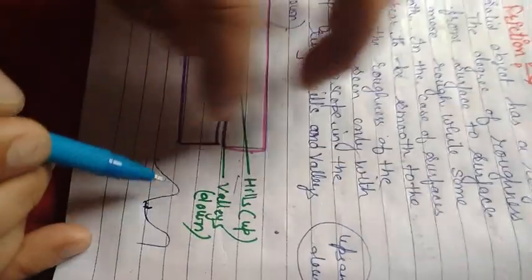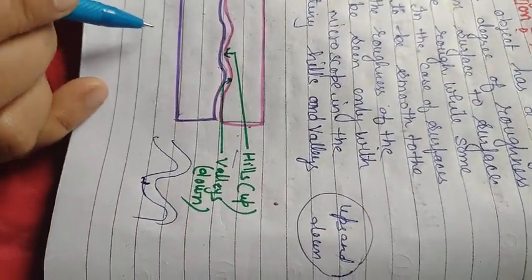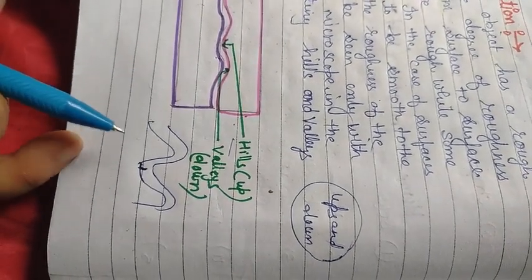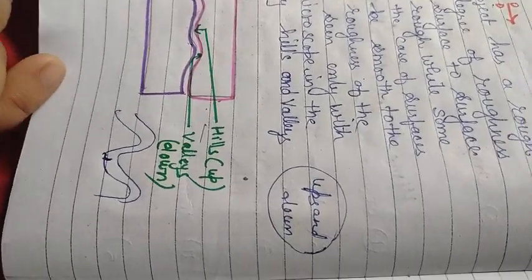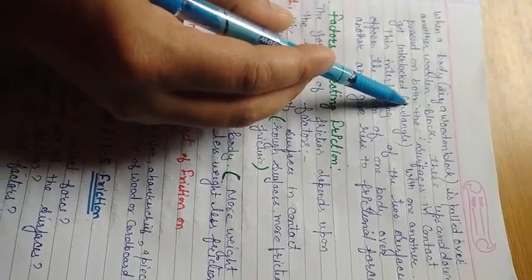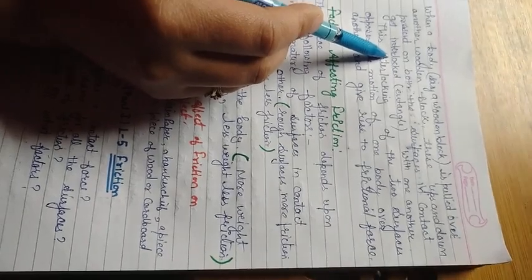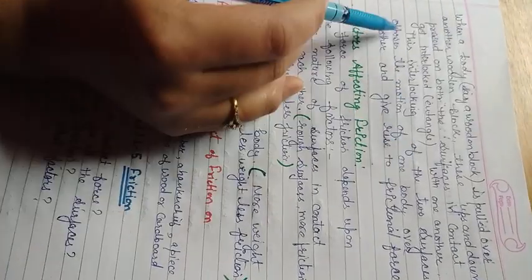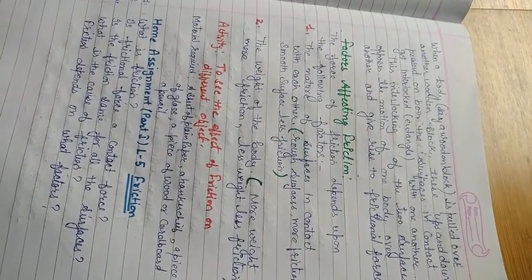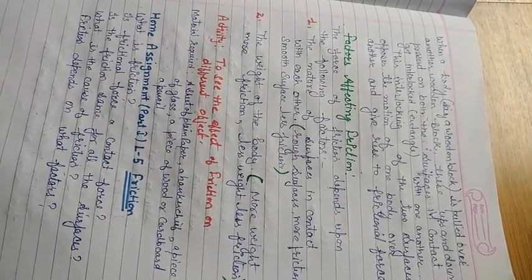When these ups and downs get interlocked with each other, they oppose the motion of an object, and the force that arises is called the frictional force. Now, when a body, say a wooden block, is pulled over another wooden block, the ups and downs present on both surfaces in contact get interlocked. They get entangled with one another, and this interlocking of two surfaces opposes the motion of one body over another and gives rise to frictional force.